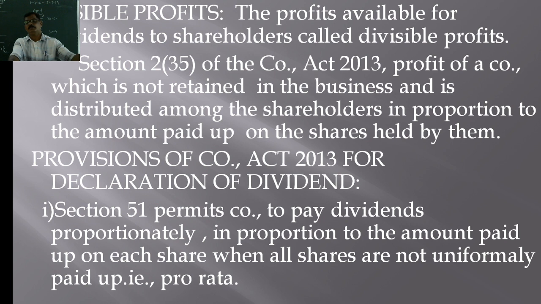That means the shareholder will get dividends only on the paid up amount of the shares. Whatever is paid by the shareholder to the company, on that basis only the dividends are paid to the shareholders. So it is in proportion to the amount paid up on each share, and all the shares are not uniformly paid up. Suppose the equity shares or preference shares are not uniformly paid up: a 10 rupee share may be paid as 5, 6 or 9. In that case, it is paid proportionately on the basis of the amount paid up on each share.